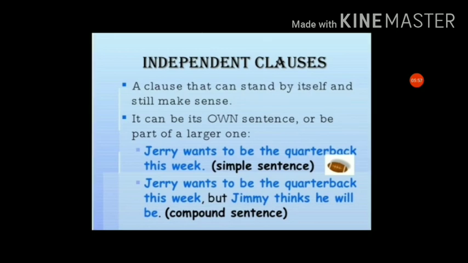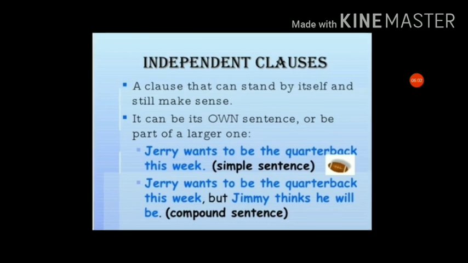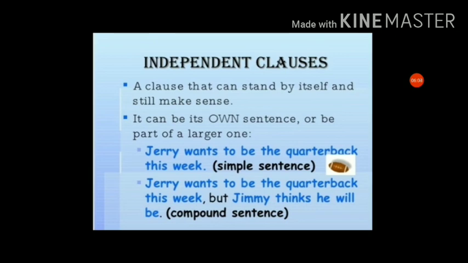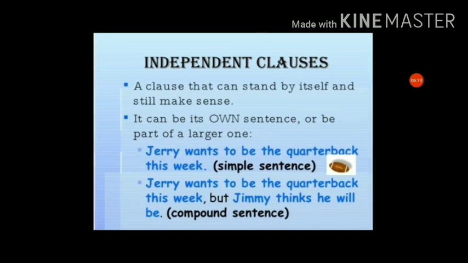Whatever is added here, but Jimmy thinks he will, only consider this. But Jimmy thinks he will doesn't give a complete sense. It cannot stand by itself. It needs the first half of the sentence, that is, Jerry wants to be quarterback this week. It is a simple and independent sentence and it is essential to explain the next half.